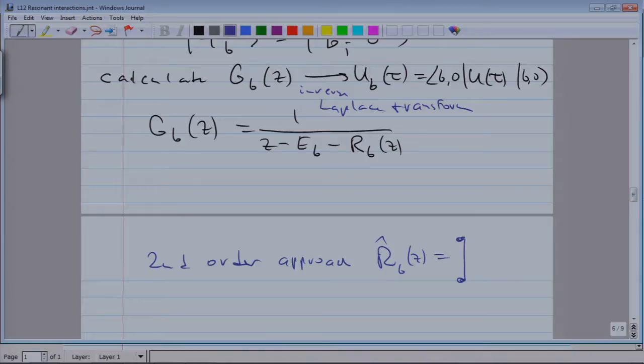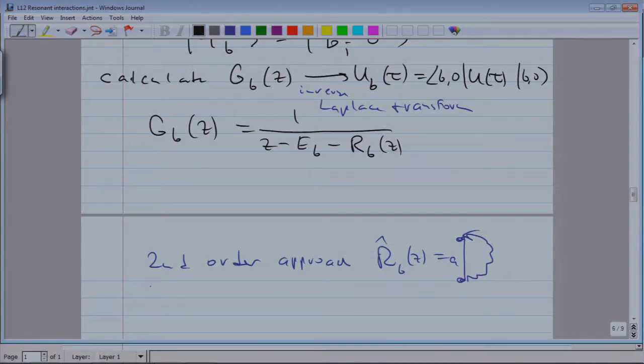We can go through an intermediate state by, you can say, absorbing and emitting a virtual photon. That's what two vertices mean. At the first vertex, a photon appears. At the second vertex, the photon disappears.